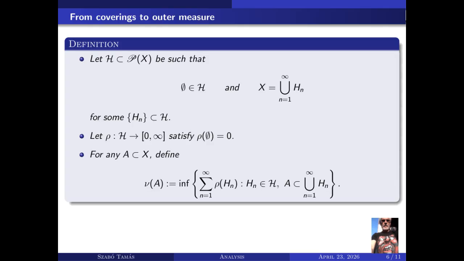For any subset A of X, define ν(A) to be the infimum of all sums, from n equals 1 to infinity, of ρ(H_n), where the sets H_n belong to H, and A is contained in the union of the H_n. This is the standard covering construction that leads to an outer measure.